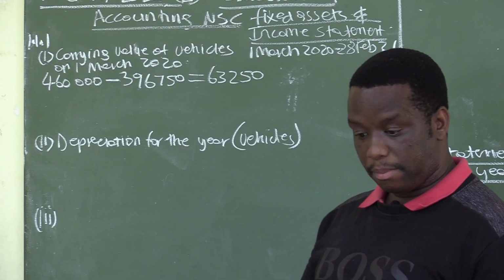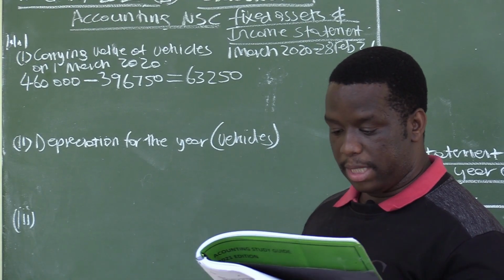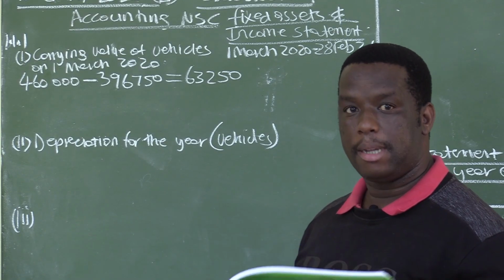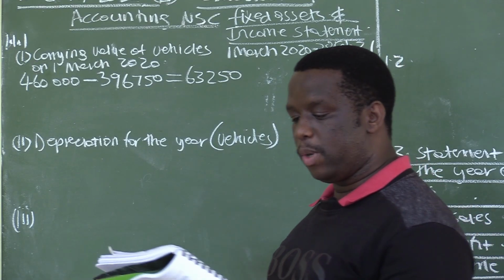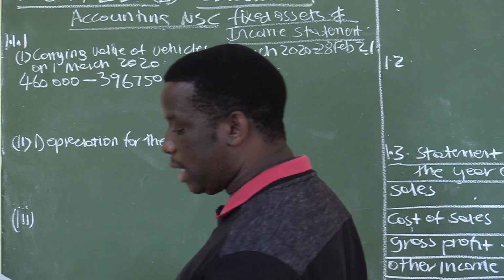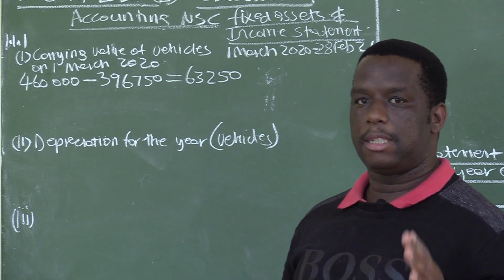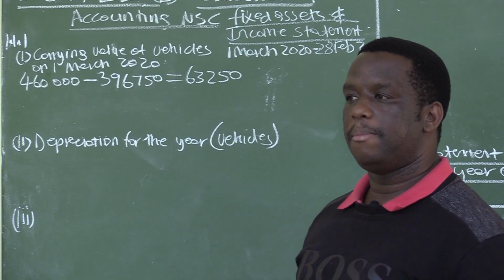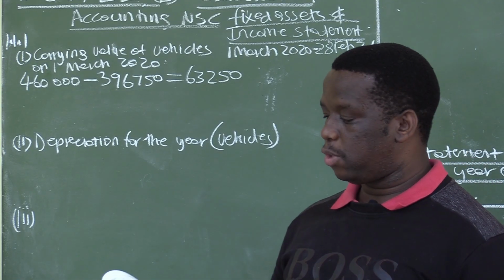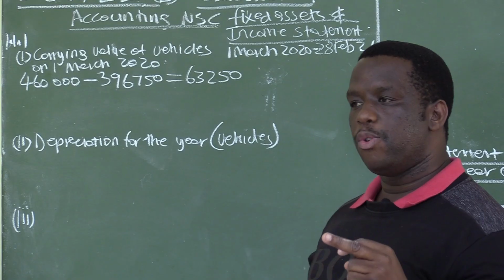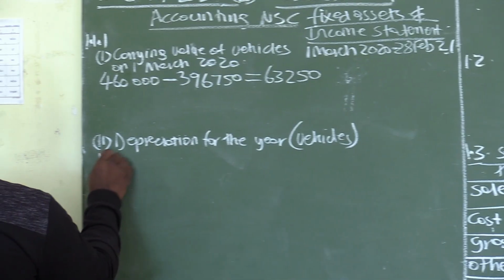There is a new one, which we are told was purchased on the 1st of November 2020. Let's start with that one so that we are able to calculate depreciation. Because if you have two vehicles and the dates of purchase are not the same, you cannot combine them and calculate depreciation at the same time. So we need to separate the two. There's a new one and an old one. Let's start with the new one.